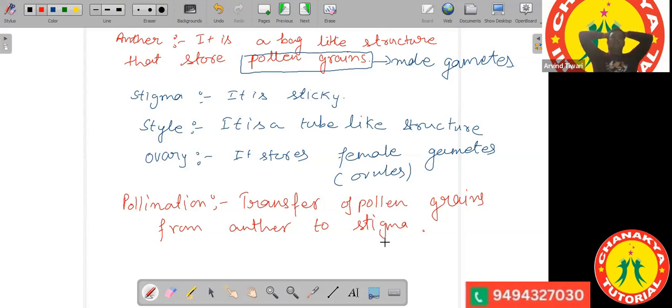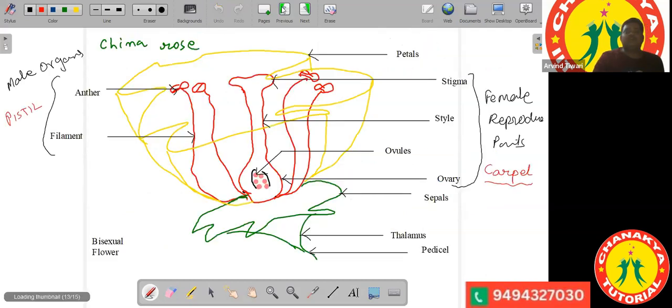Now, pollination can either happen through air or water, or it can happen through insects like butterflies and other insects like houseflies. All of them are the agents of pollination. They help in the transfer of pollen grains from anther to the stigma and hence in helping the plants. That is why plants have brilliantly colored petals, just to attract the insects.